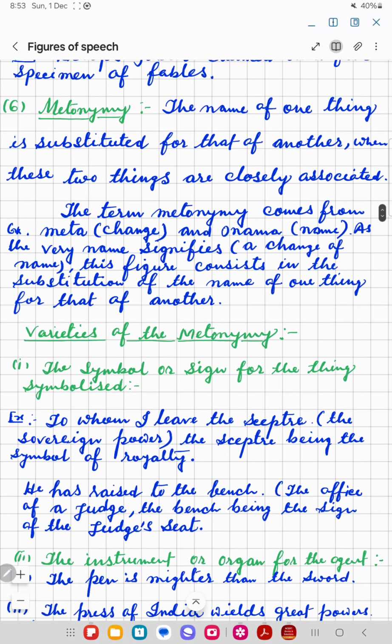Metonymy. The name of one thing is substituted for that of another when these two things are closely associated. The term metonymy comes from Greek meta, change, and onoma, means name. As the very name signifies a change of name, this figure consists in the substitution of the name of the one thing for that of another. Varieties of metonymy.